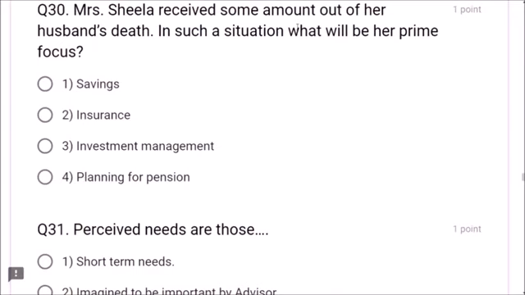Next, question number 30. Mrs. Sheila received some amount out of her husband's death. In such a situation, what will be her prime focus? Where does she have to focus? Savings, insurance, investment management, planning of pension. Dear friends, investment management is the correct answer, friends.